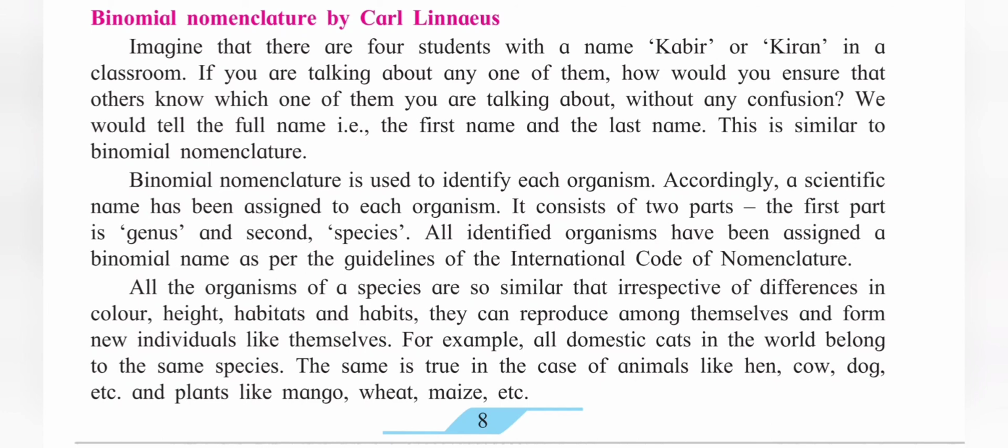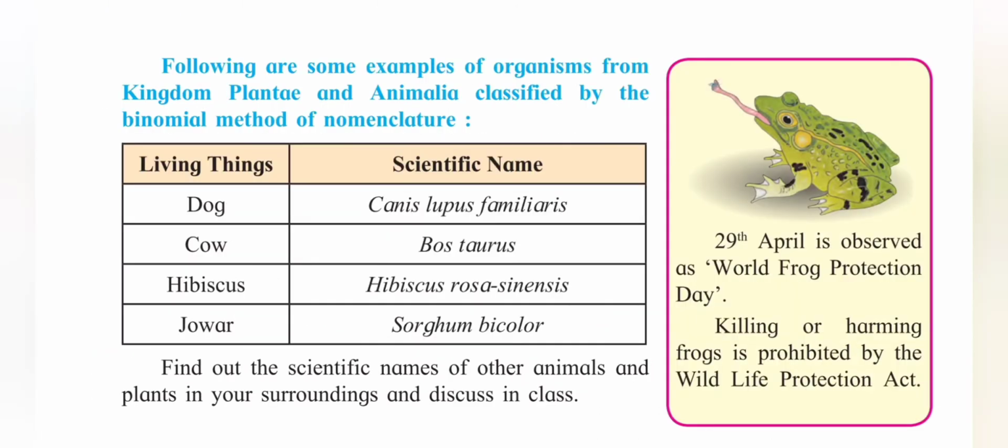The theory of binomial nomenclature was given by scientist Carl Linnaeus. 29th April is observed as World Frogs Protection Day. Killing or harming frogs is prohibited by the Wildlife Protection Act.